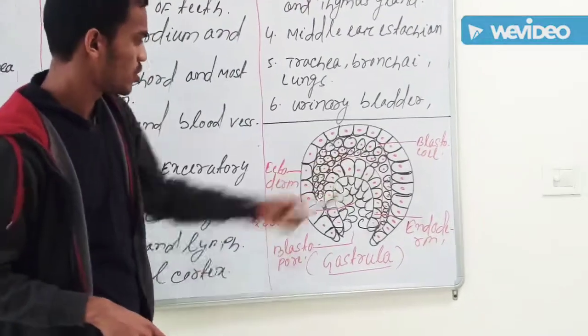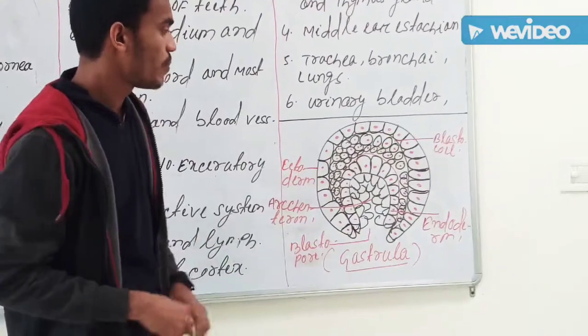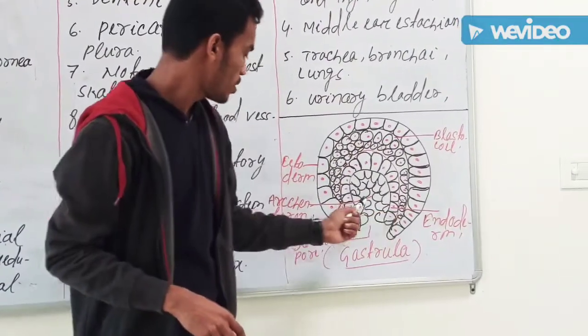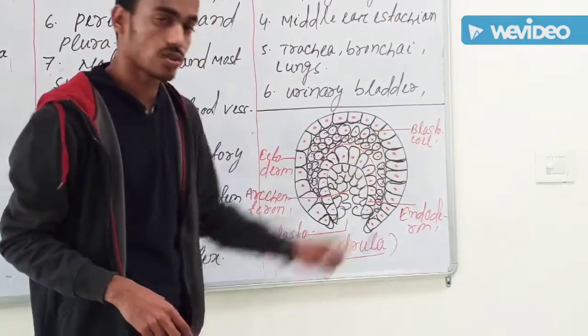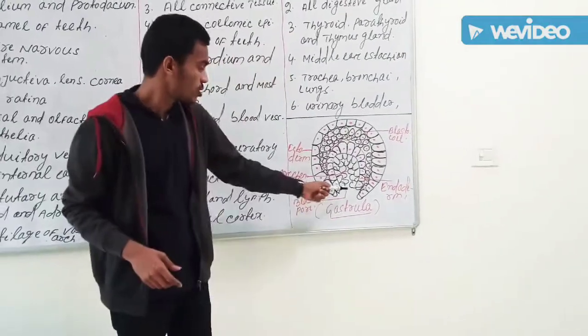Due to shortage of space, I prepared this structure, but we can label it in one way: this is the endoderm, and this is the archenteron, and this is the blastopore and this is the blastocoel. So these are its three parts, and this one is called the blastopore.